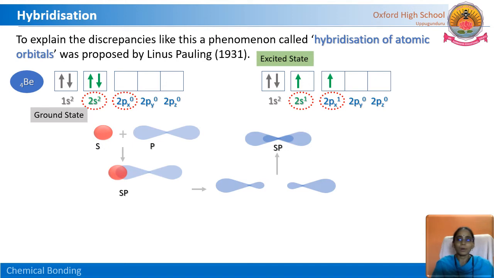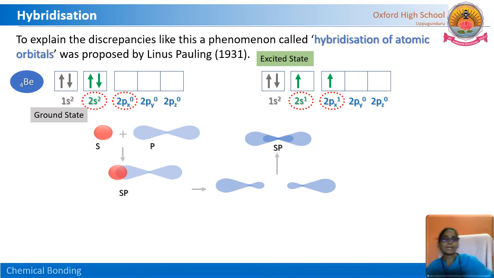So what is the reason for this kind of representation? That is, one side is bigger and another side is very small, because the p character is more. The p orbital percentage is more. That's why the shape of the sp orbital is represented like this. We have to symbolize it like this.